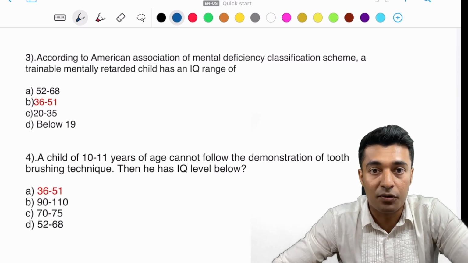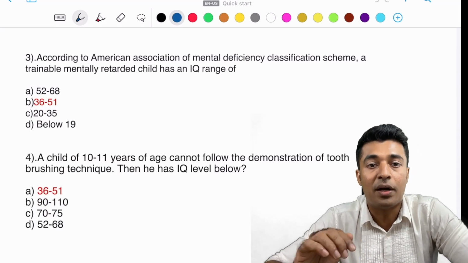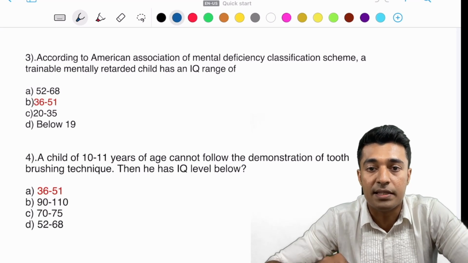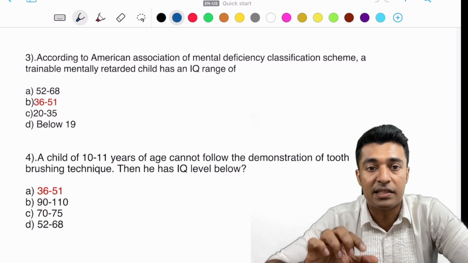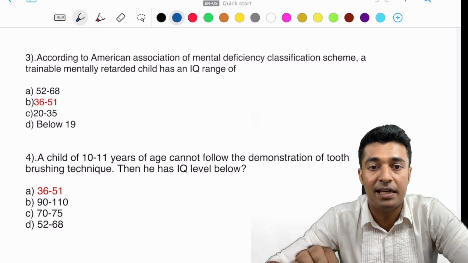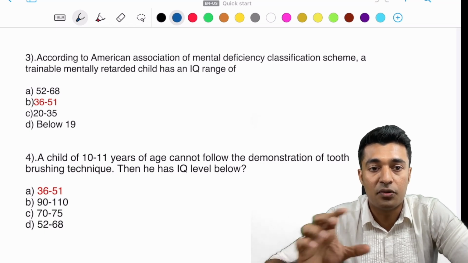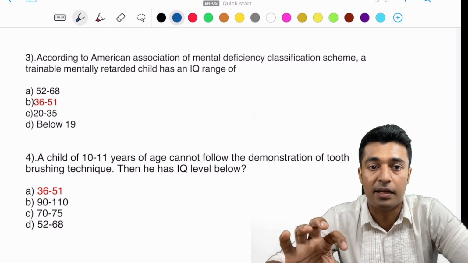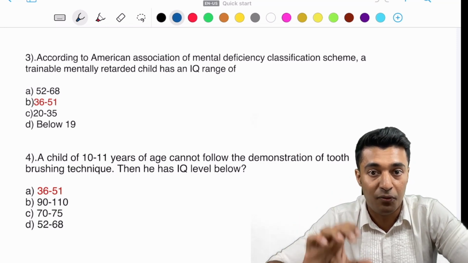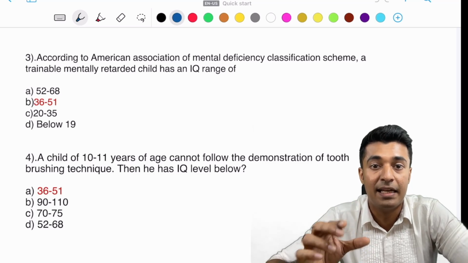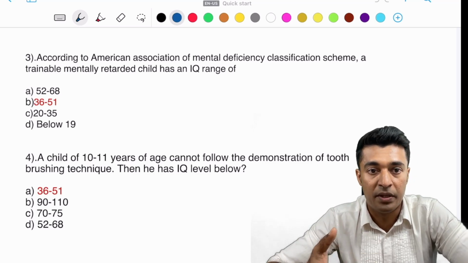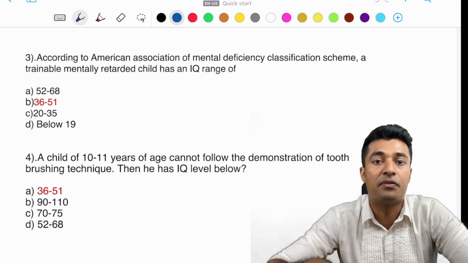So coming to the third question that was asked: according to the American Association of Mental Deficiency classification scheme, a trainable mentally retarded child has an IQ range of... You have to learn this range by heart, that is 36 to 51, wherein the mentally retarded child can be trained. The same question was asked in a different way.